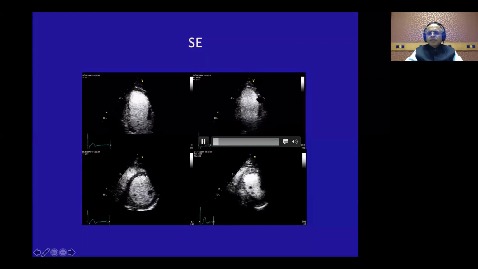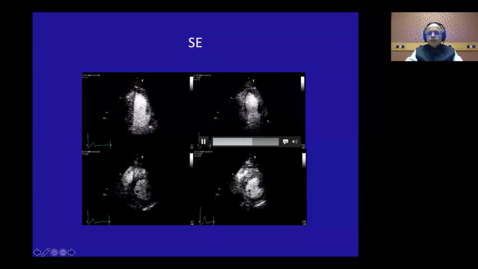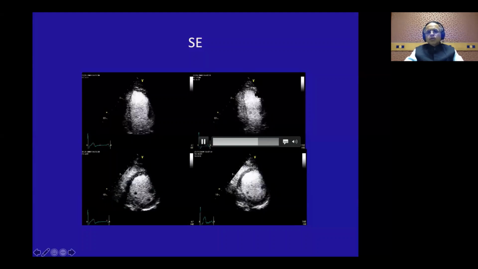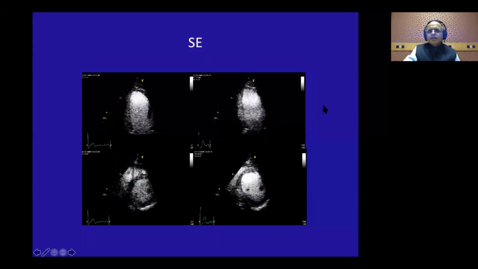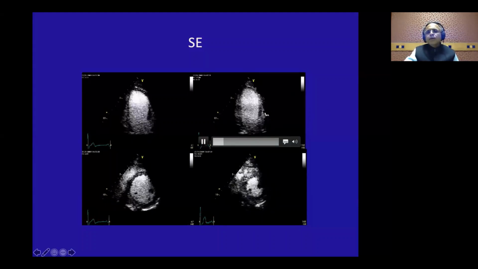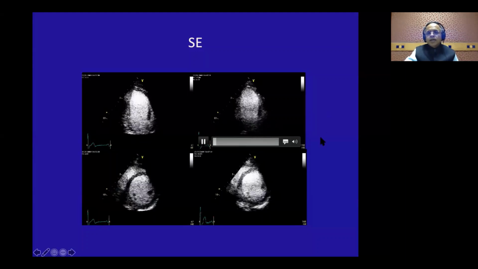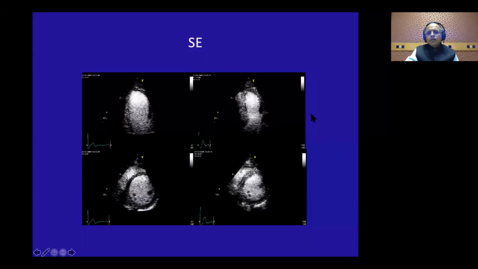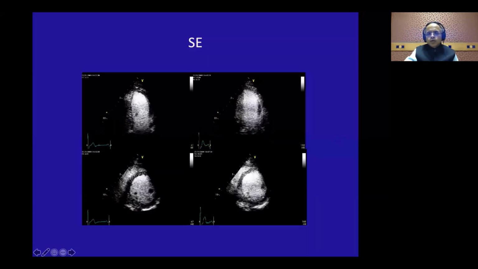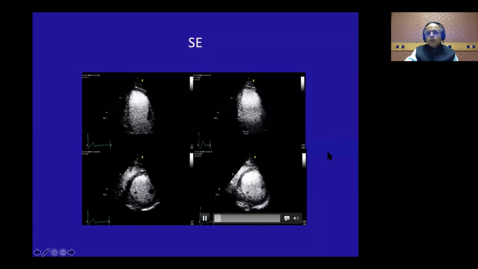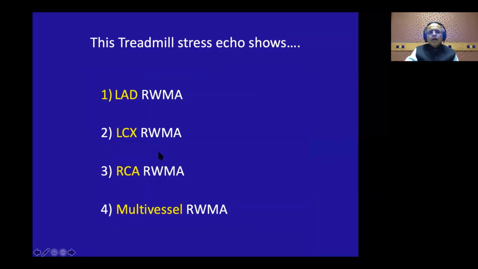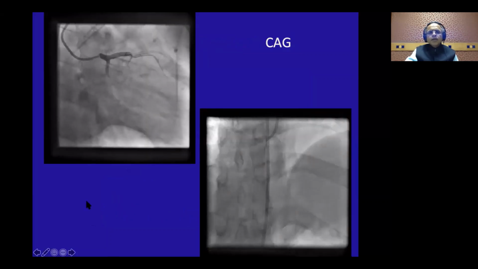But remember, this is contiguous with the circumflex territory. So this could be just a tethering motion also, that the circumflex territory, which is not contracting, may be holding back on the anterior wall. That can also be there. So we got a motion abnormality in the anterior wall, lateral wall, and the posterior wall. Okay. So also you can see in short axis view here, look at the thickening of the septum and no thickening at the posterolateral wall. So this looks to be a circumflex territory, and probably there was some tethering with the anterior wall. So let us look at the angio.